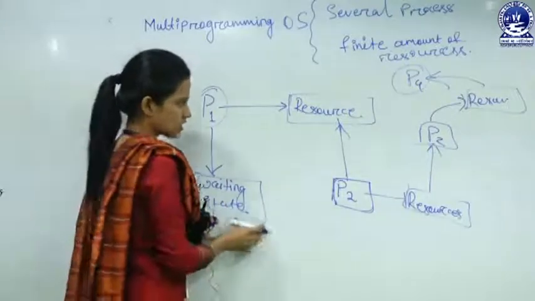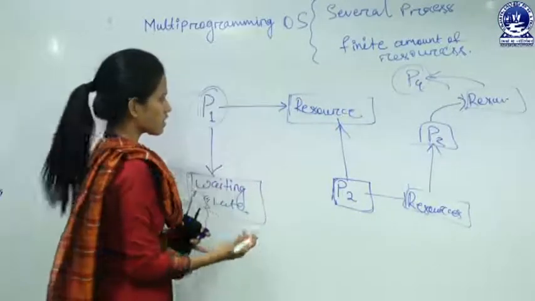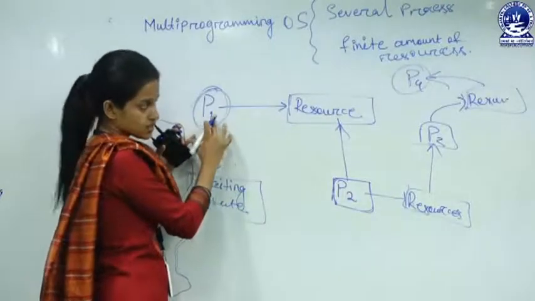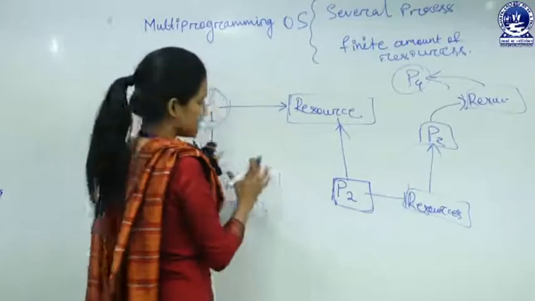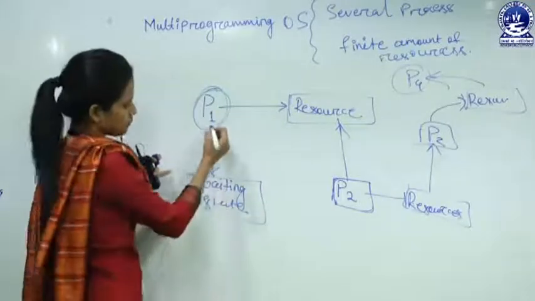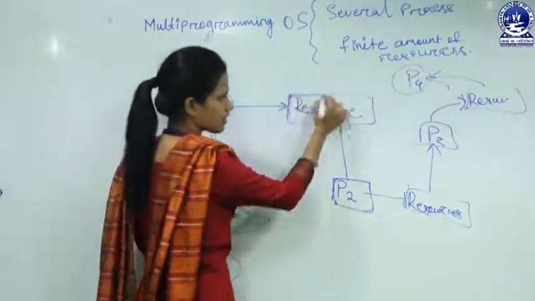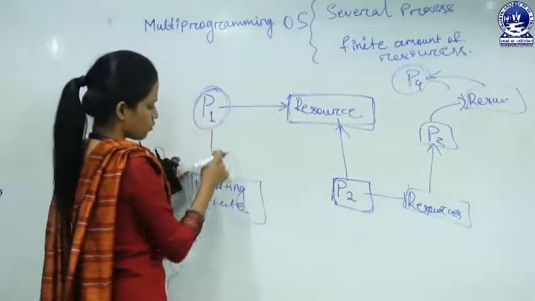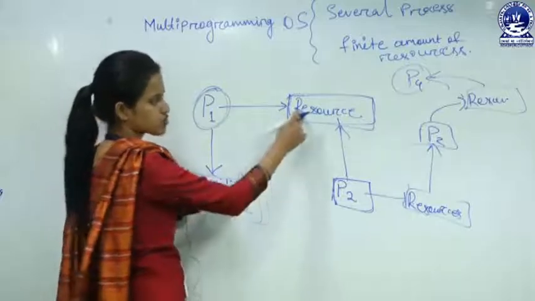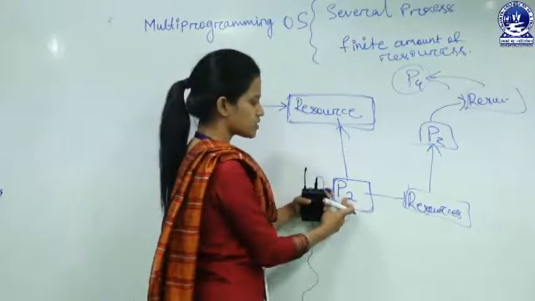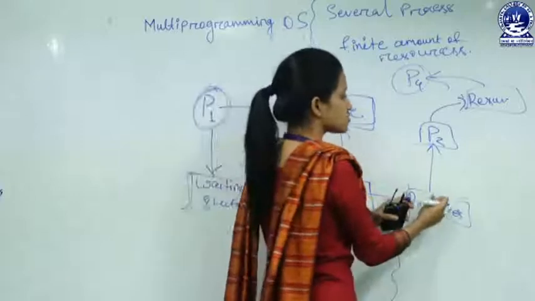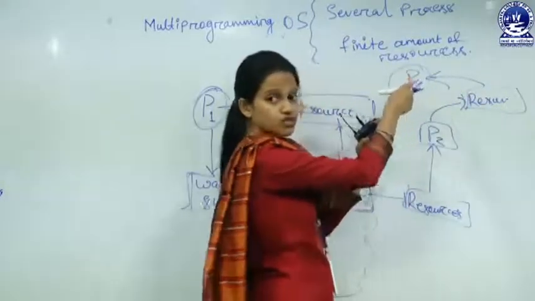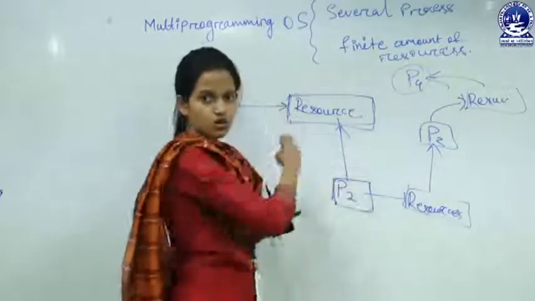And this is the deadlock condition, where P1 has one resource which has to be released, but P1 is in a waiting state for the resource held by another waiting process, and this is holding a resource held by another waiting process and another waiting process. So there is a circle, fine.